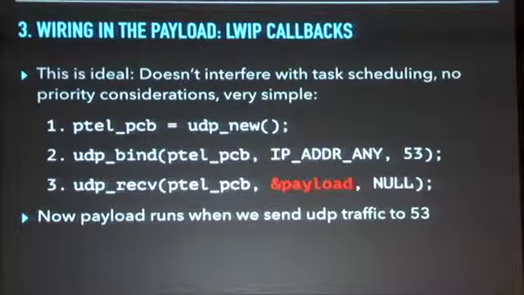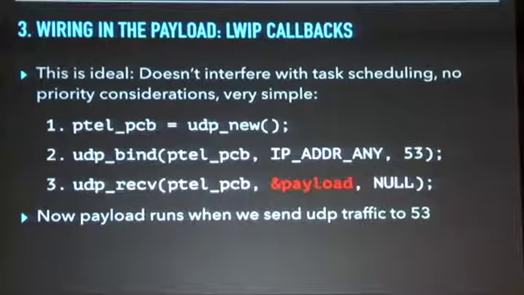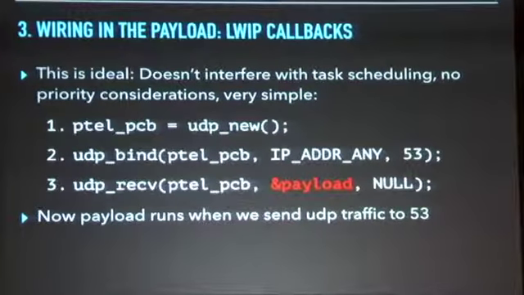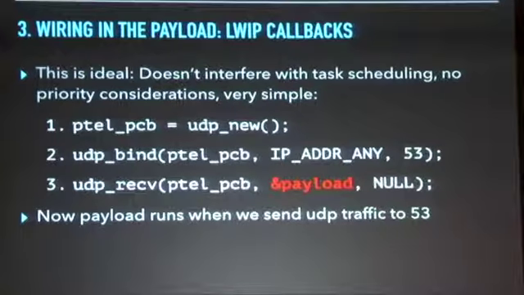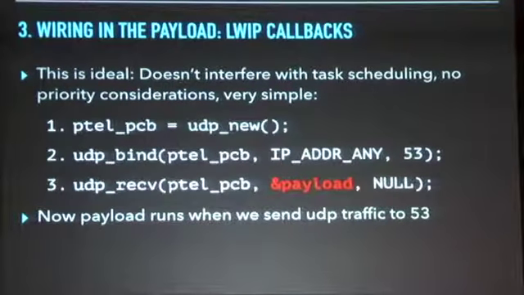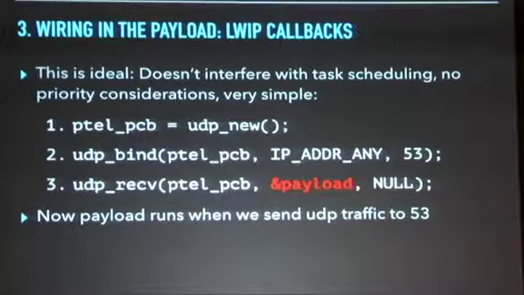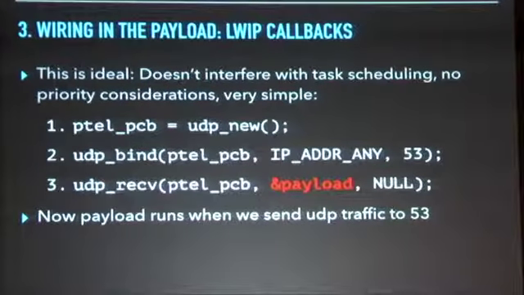In the case of UDP, it's really only 3 calls. So we create a protocol control block for UDP. We bind it, in this case, to port 53 in the second call. And the third call is really what wires in this callback. We call UDP receive, and this is telling lightweight IP when we have inbound data on port 53, call the function at this address, call it payload, and that's going to call our callback. So this allows us to run payloads when we send UDP traffic to port 53 on the device. And you could also do this as an outgoing connection. I just chose this particular example because it fits on a single slide.